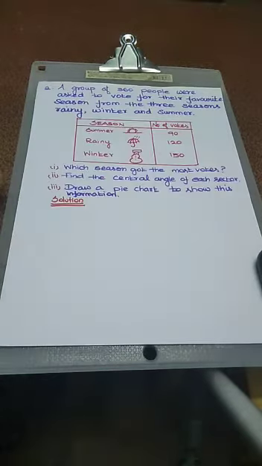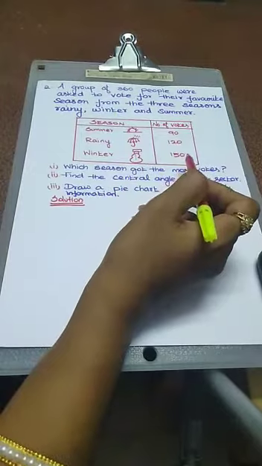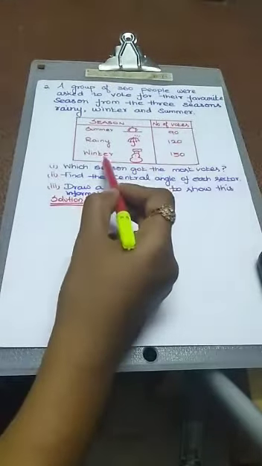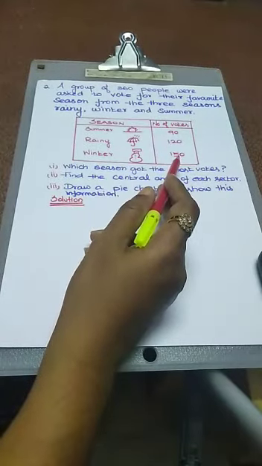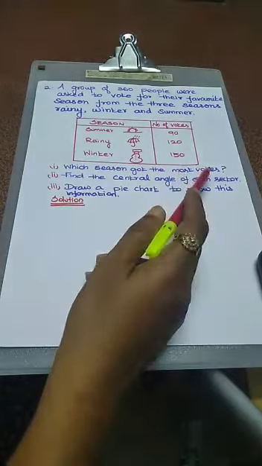That's all. Second problem. A group of 360 people were asked to vote for their favorite season from the 3 seasons. The 3 seasons are rainy, winter and summer. What is given? The season is given. Number of votes also given. Here summer season 90 votes, rainy season 120 votes, winter season 150 votes. These details are given. Next we calculate which season got the most votes.